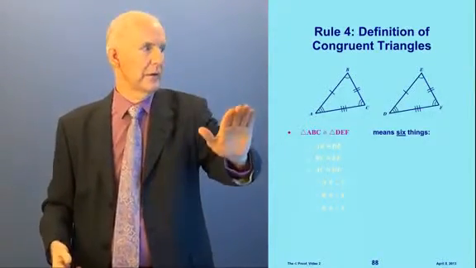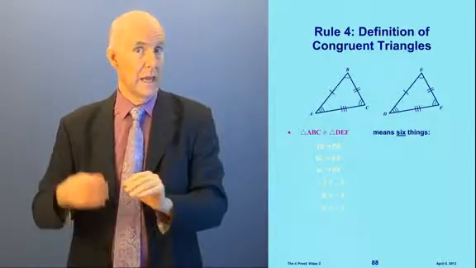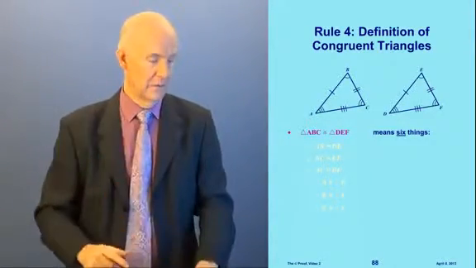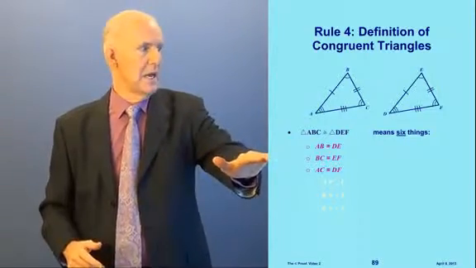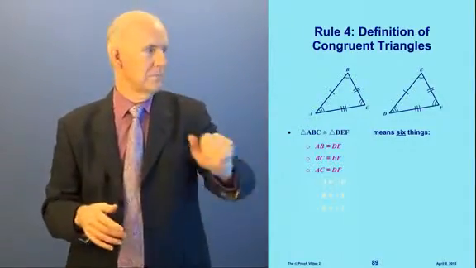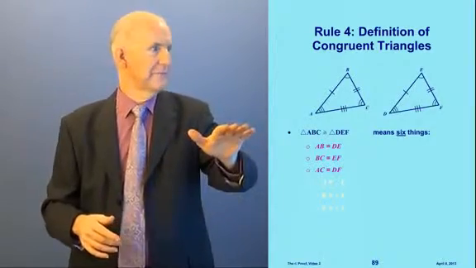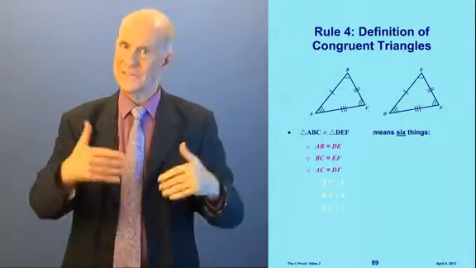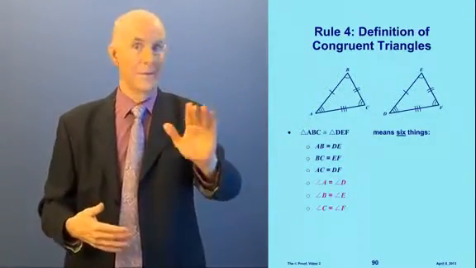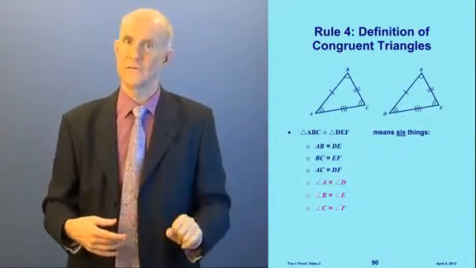All right, here are two triangles. Now, if we make a statement that says triangle ABC is congruent to triangle DEF, this means 6 things. The first 3 are these. It means AB equals DE, okay, that's one pair of sides, that's the single ticks, and BC equals EF, that's the double ticks, and AC equals DF, that's the triple ticks. See that? And the other 3 things are the angles. So angle A equals angle D, that's actually the triple ticks, and angle B equals angle E, that's the single ticks, and angle C equals angle F.